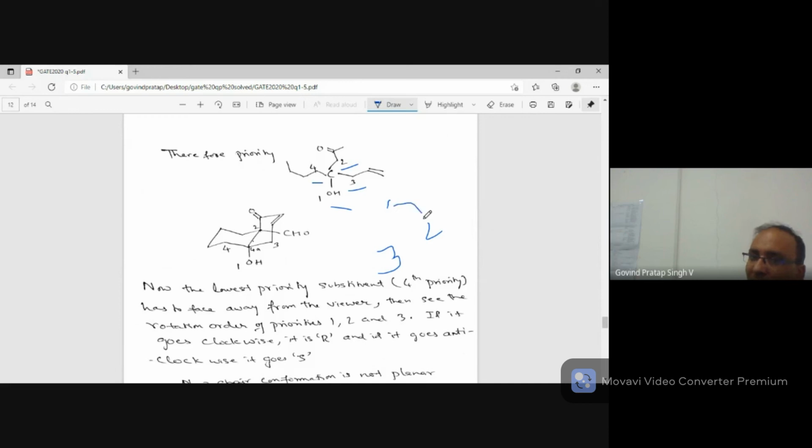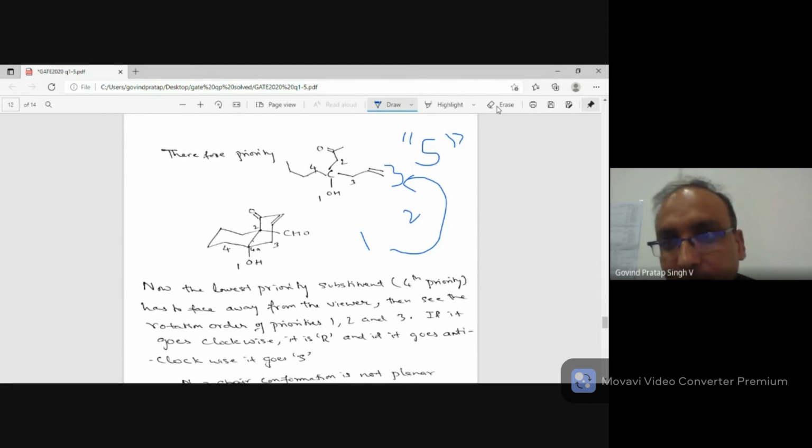If the spatial arrangement goes clockwise, then it is R. Imagine the spatial arrangement; clockwise need not be on the screen, something can come out and go inside also. But if the priority goes anti-clockwise, the clock doesn't move like this, then you have to give S. But the important criterion is that the lowest priority has to be away from the viewer.